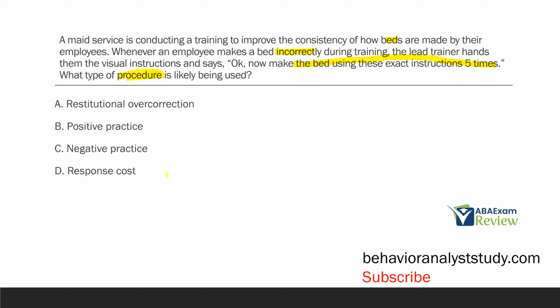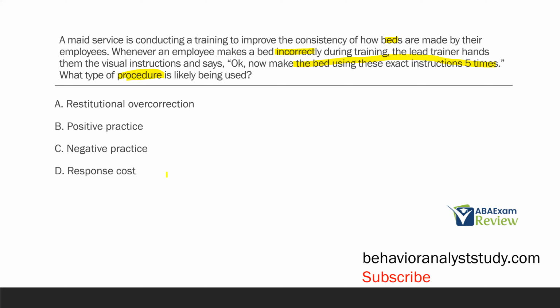Negative practice is the opposite. Negative practice would be when the employee makes the bed incorrectly, they're told to make it incorrectly 5 more times. Instead, the employee makes the bed incorrectly and they're told to make the bed correctly 5 times. And then D, a response cost.